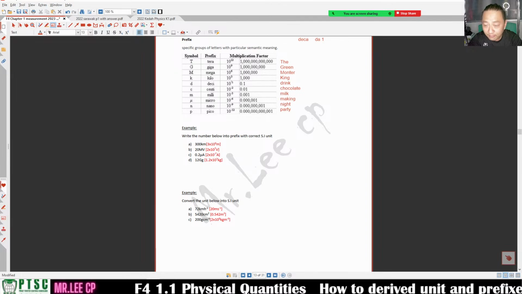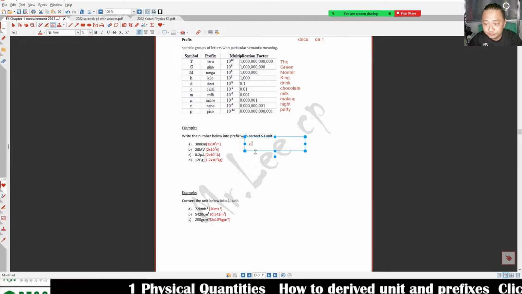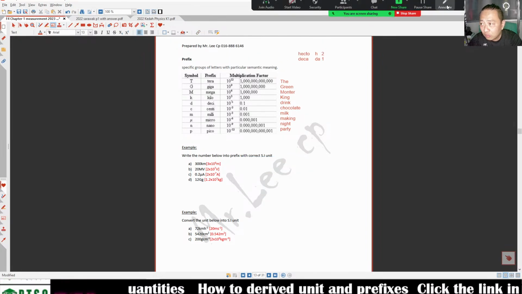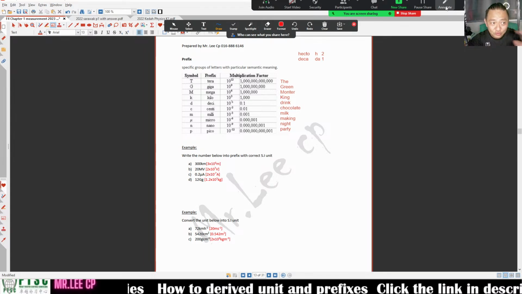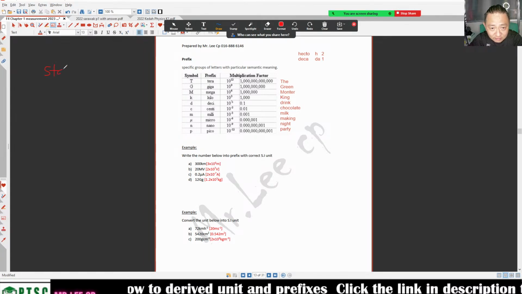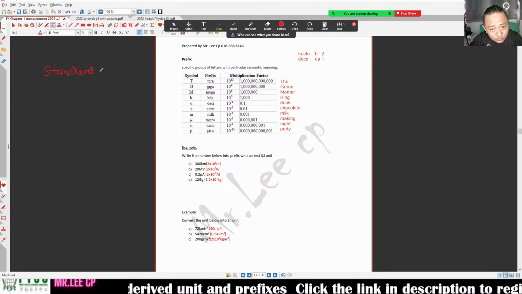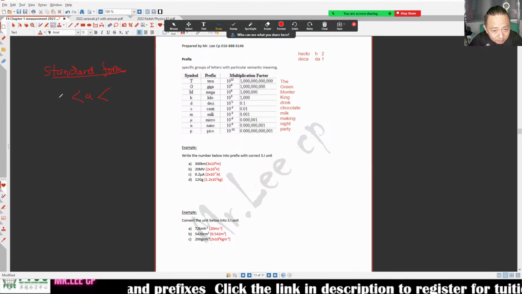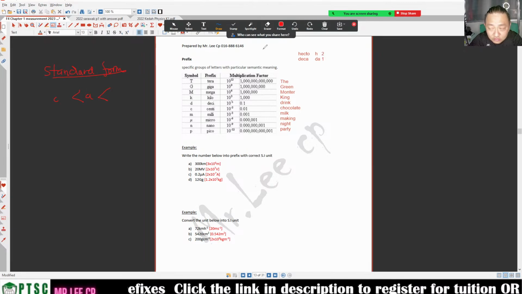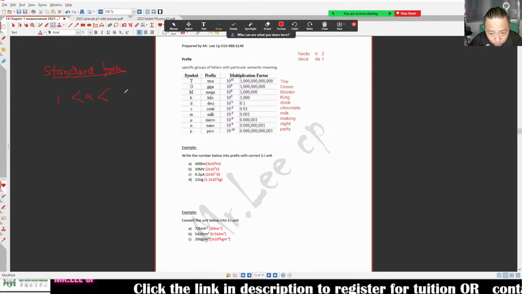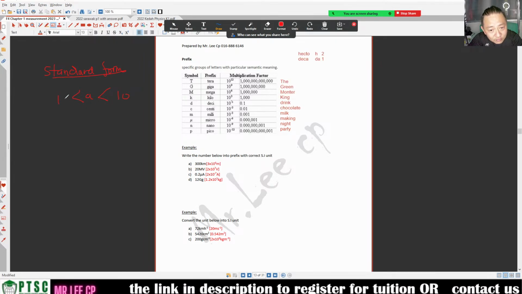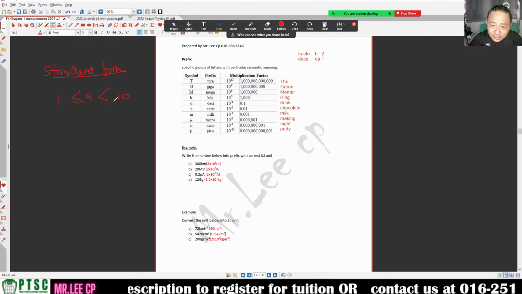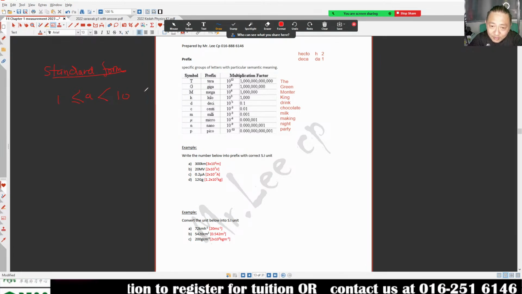Easy example. Before this, I need to tell you what is called standard form. I guess you know what is standard form already in mathematics, but in CAS you don't know. As standard form, your number A must be in between 1 to 10. Must be 1 or 1 point something. Can be 1 but not 10. Cannot be 10, must be at most 9.9999.